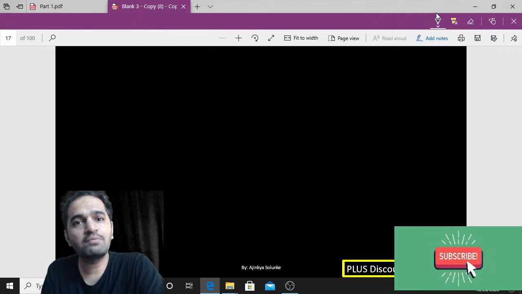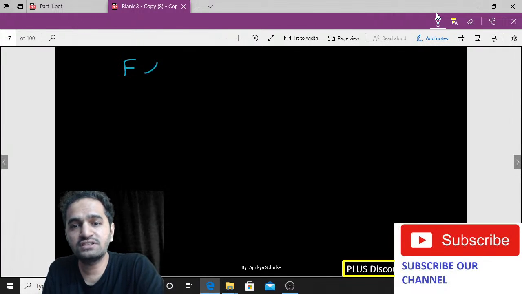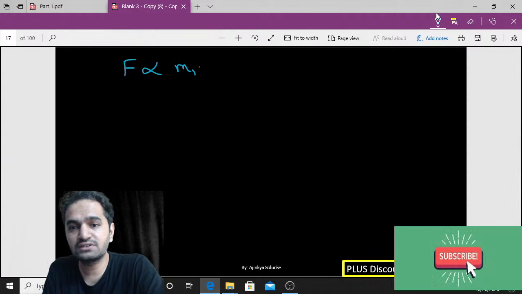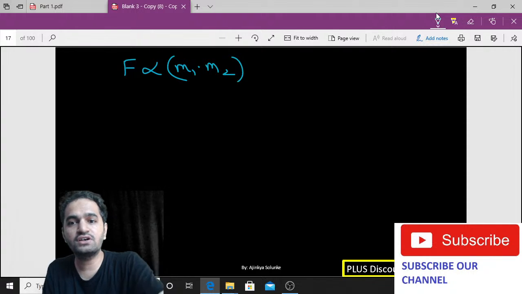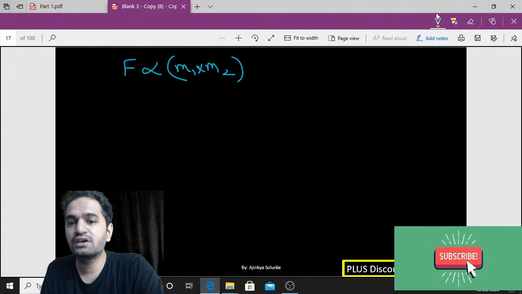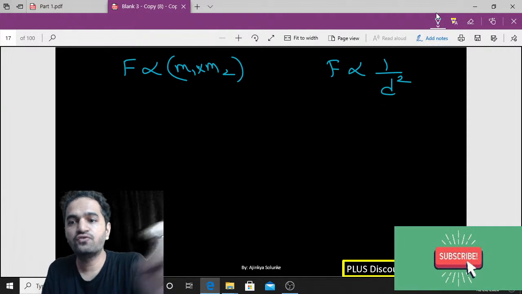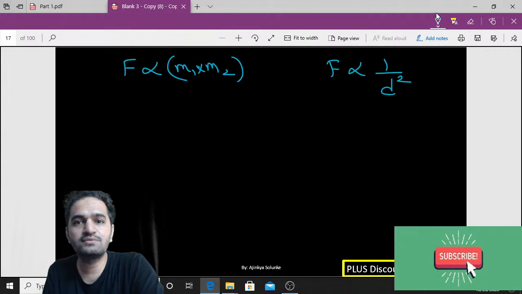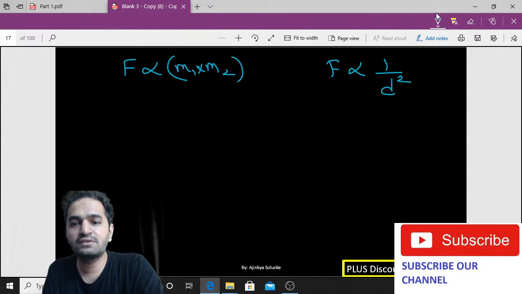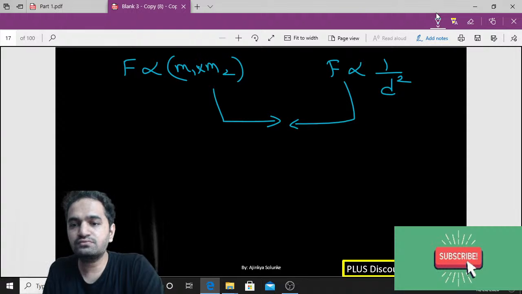Okay, so we will combine the two topics now. The first statement said force is directly proportional to the product of the masses, right? And the second statement said force is inversely proportional to the square of the distance between the two, right? Now let us combine both of them.